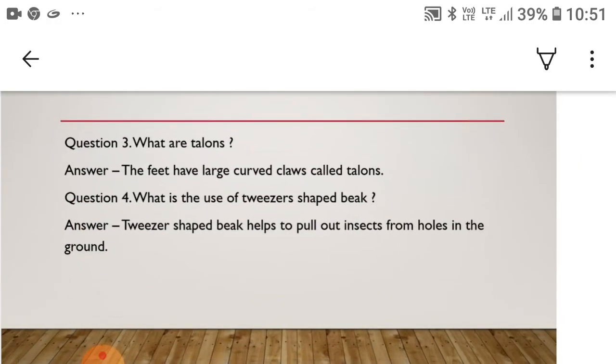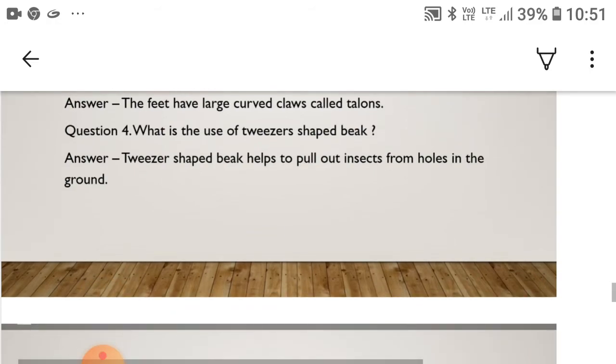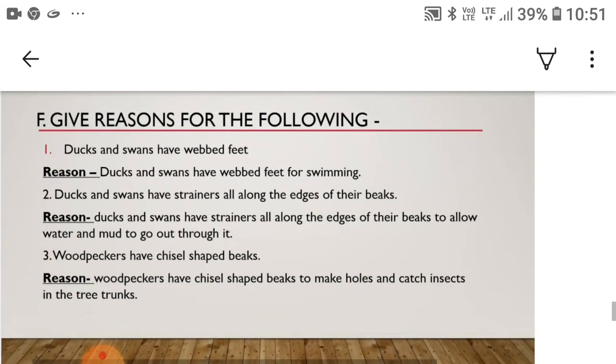Question 3. What are talons? So its answer, the feet have large curved claws called talons. Question 4. What is the use of tweezers shaped beak? So its answer, tweezer shaped beak helps to pull out insects from holes in the ground.